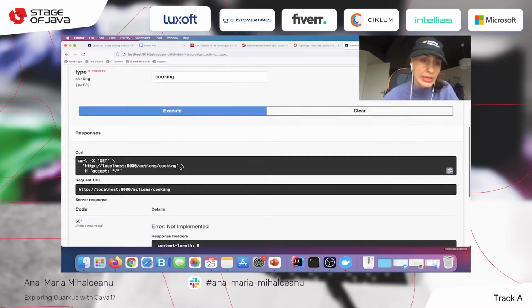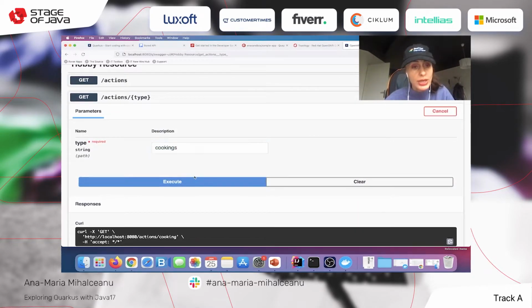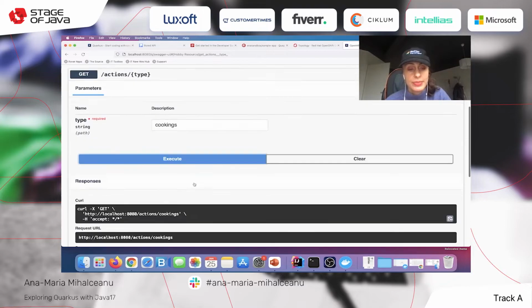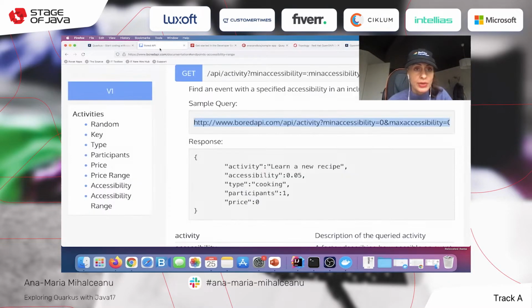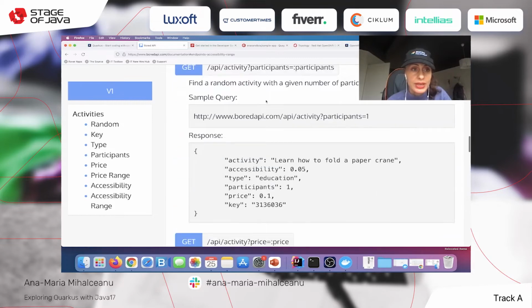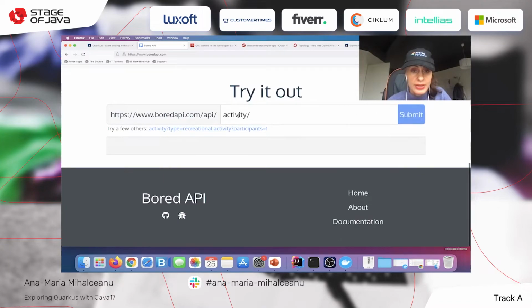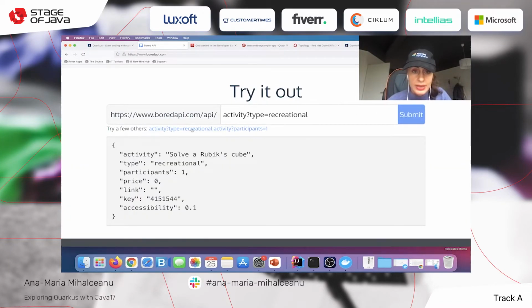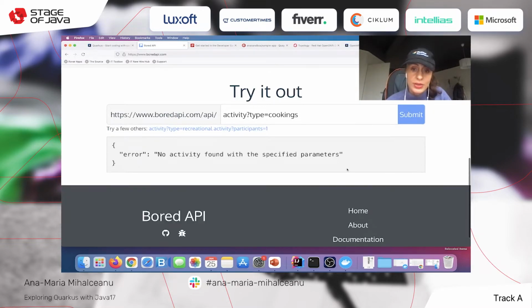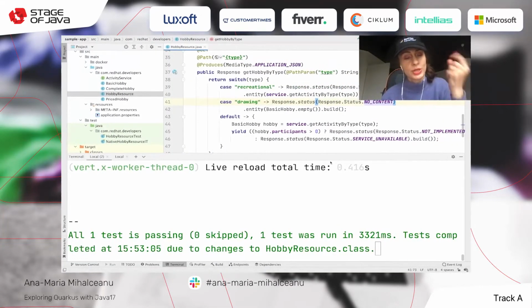Next one, let's go for the default, cooking, which is implemented. It says not implemented because we didn't want to implement it. And if you put cookings, which doesn't exist in the API, it's 503. You can check on me by trying it out and going back to the Bored API and saying type cooking. Cooking exists. I submitted it. If I put cookings, no activity found with specified parameters. Great. So now we have a nice API implemented and all is good.